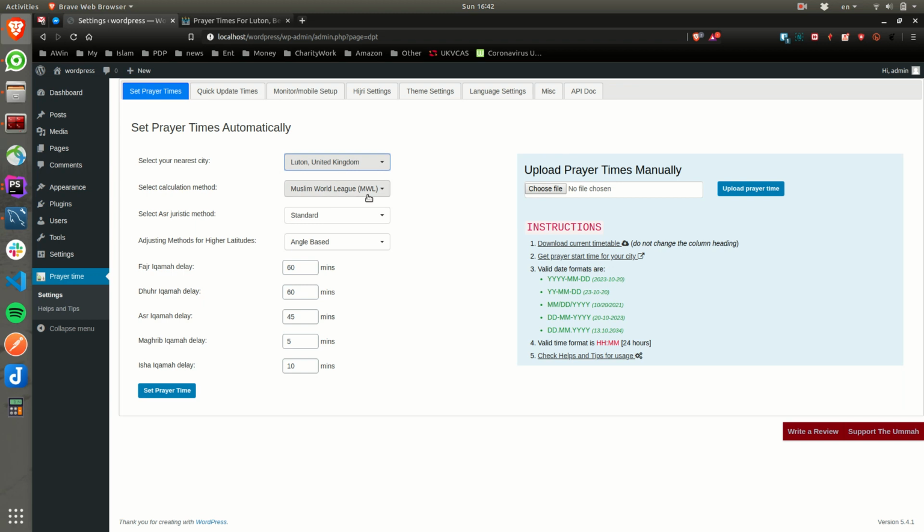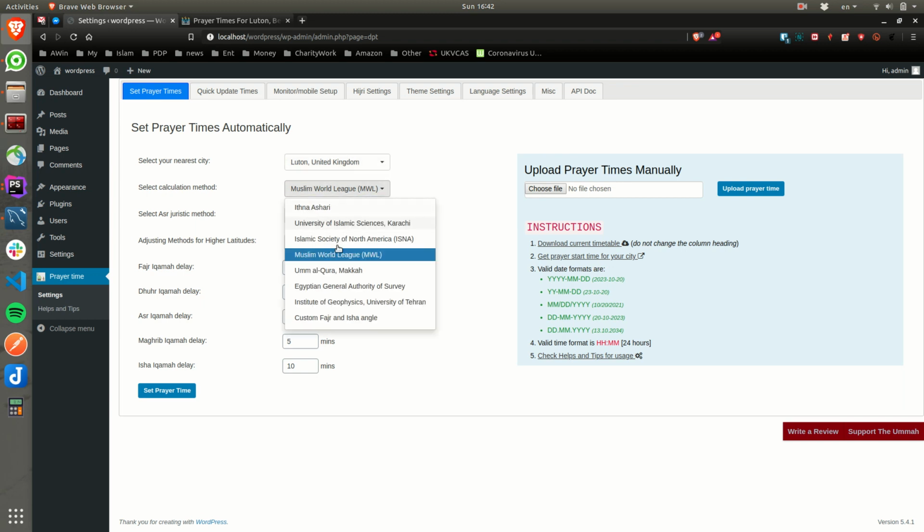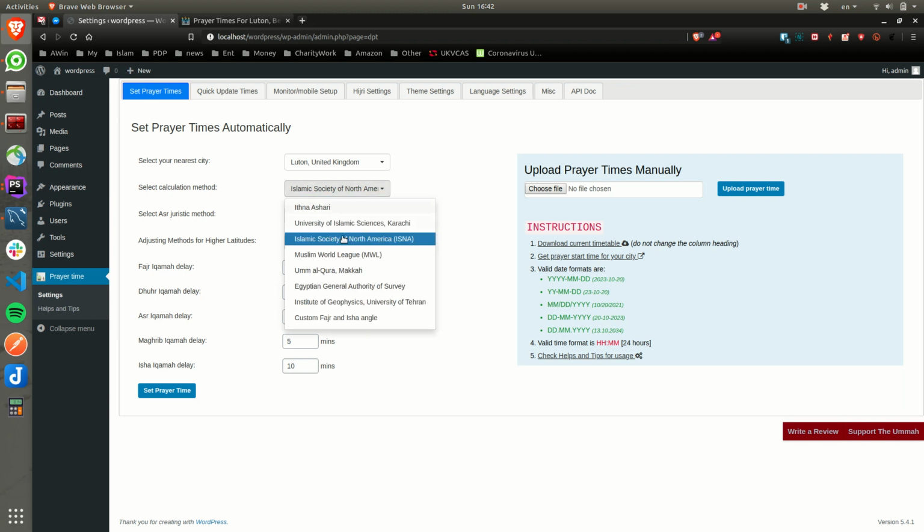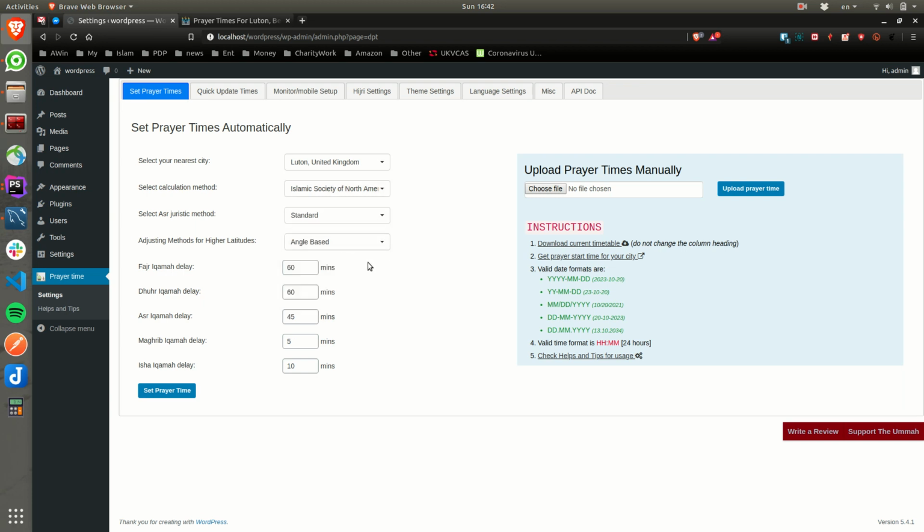So you select your city, and whatever calculation method you want to follow, you can select in here. I try to follow ISNA and standard, and I think most of them are actually angle based. So angle based is selected by default.